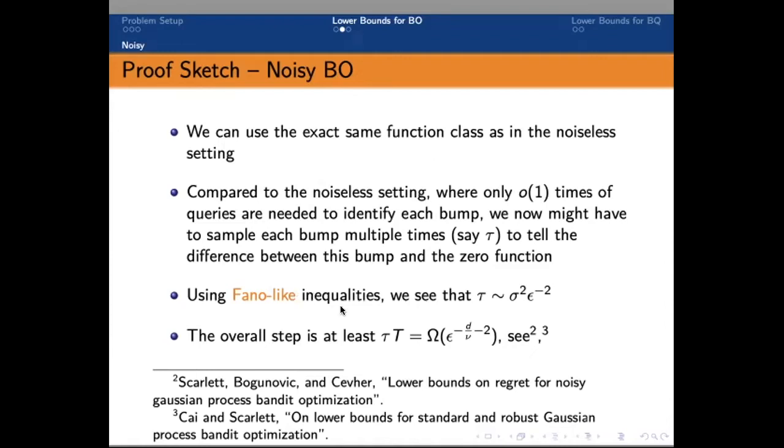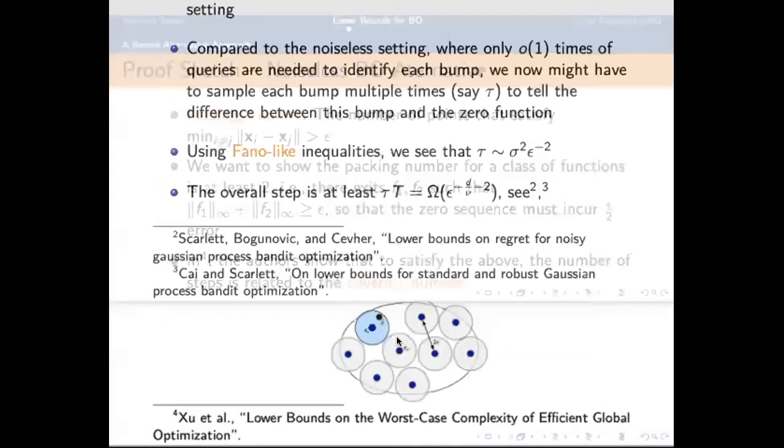Fortunately, Fano's inequality can be used to decide the number of samples, say tau, needed within each bump, and this quantity is related to the KL divergence between two Gaussian distributions having the same variance sigma squared, but the gap in the Gaussian mean is epsilon. So finally, the overall query step is at least tau times the noiseless T.